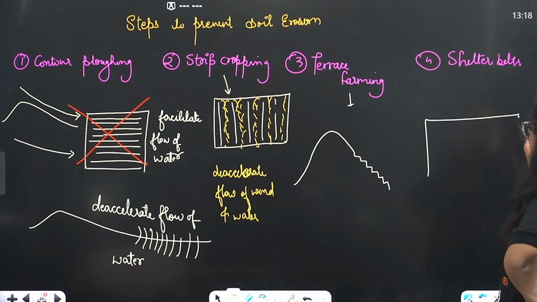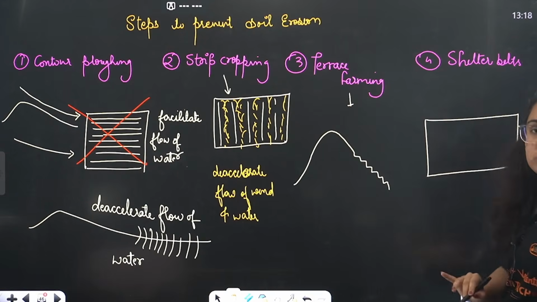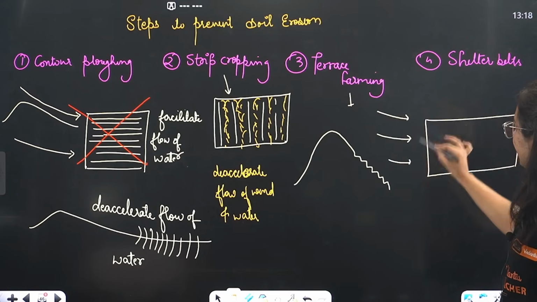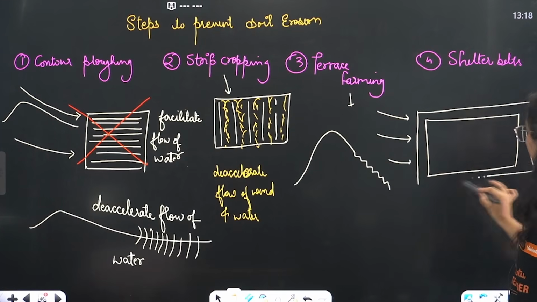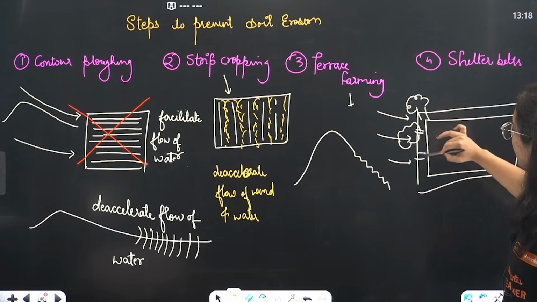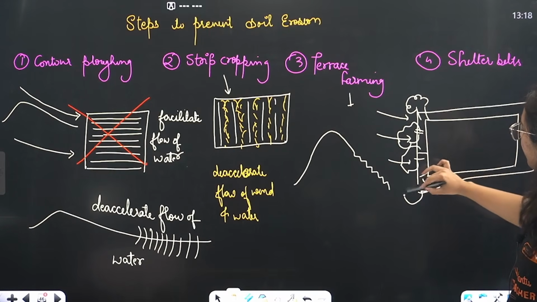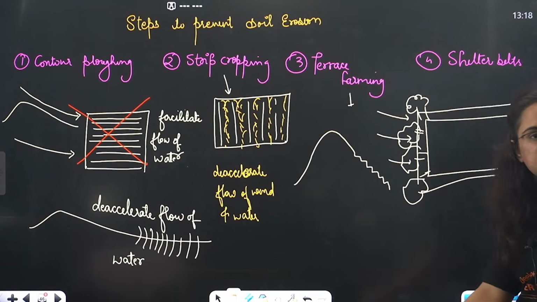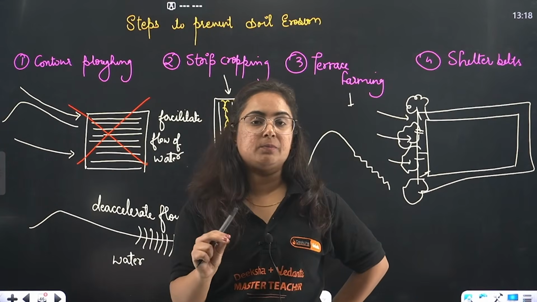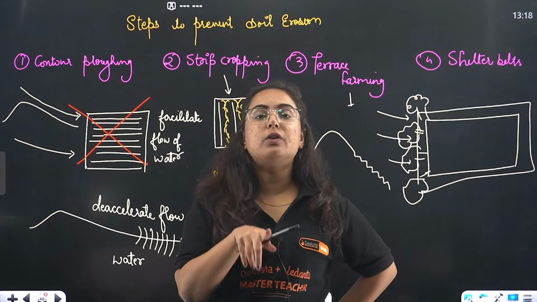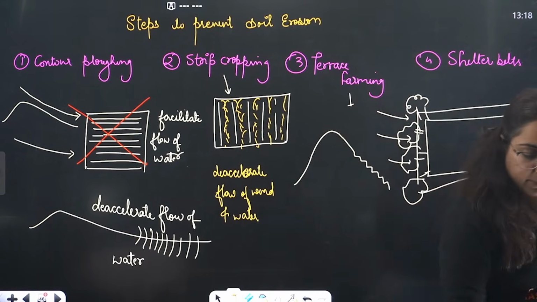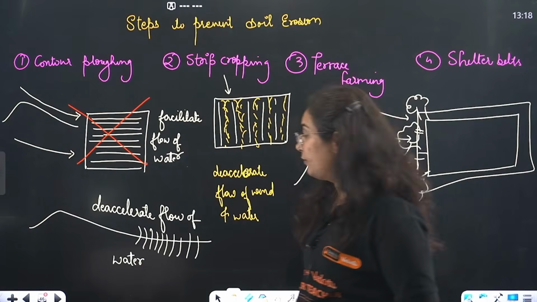The last is shelter belts. I told you during the time of land degradation also. So this is the land area which water and wind will directly come and affect. So at the border, what we can do? We can grow large trunk of trees, again, not to affect this land area. These are the steps mainly used for the conservation of soil. Get it? This is the chapter that is resource and development, and this was the last topic of this chapter.